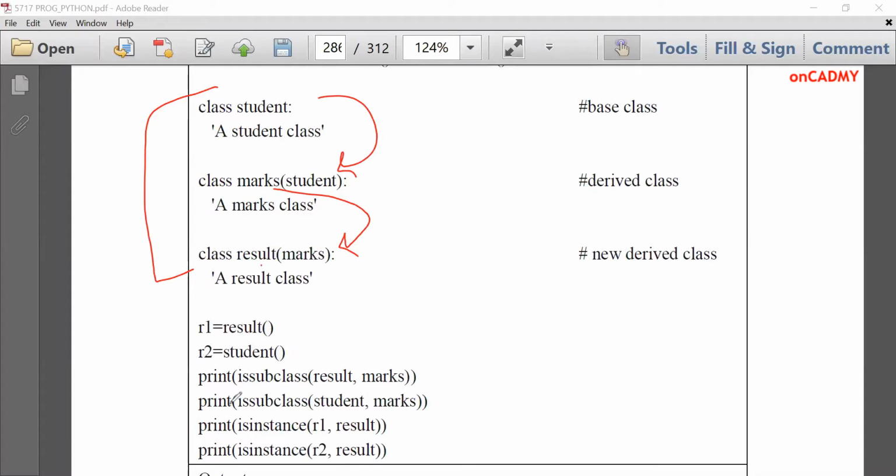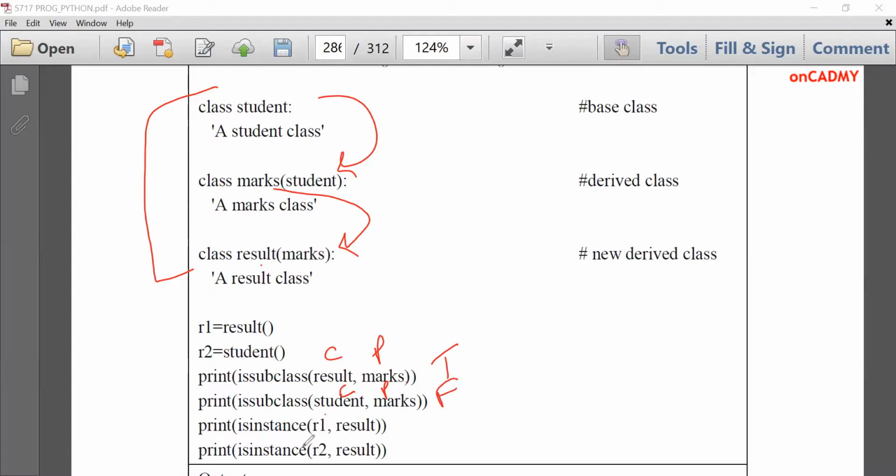Now we are going to check, issubclass(result, marks)? This is the child class, this is the parent class. So the answer should be true because result is the child of the marks class. So its answer should be true. Next is issubclass(student, marks)? It is referring to the child class and this is the parent class. No, student is the parent and marks is the child. So it will return the result false.